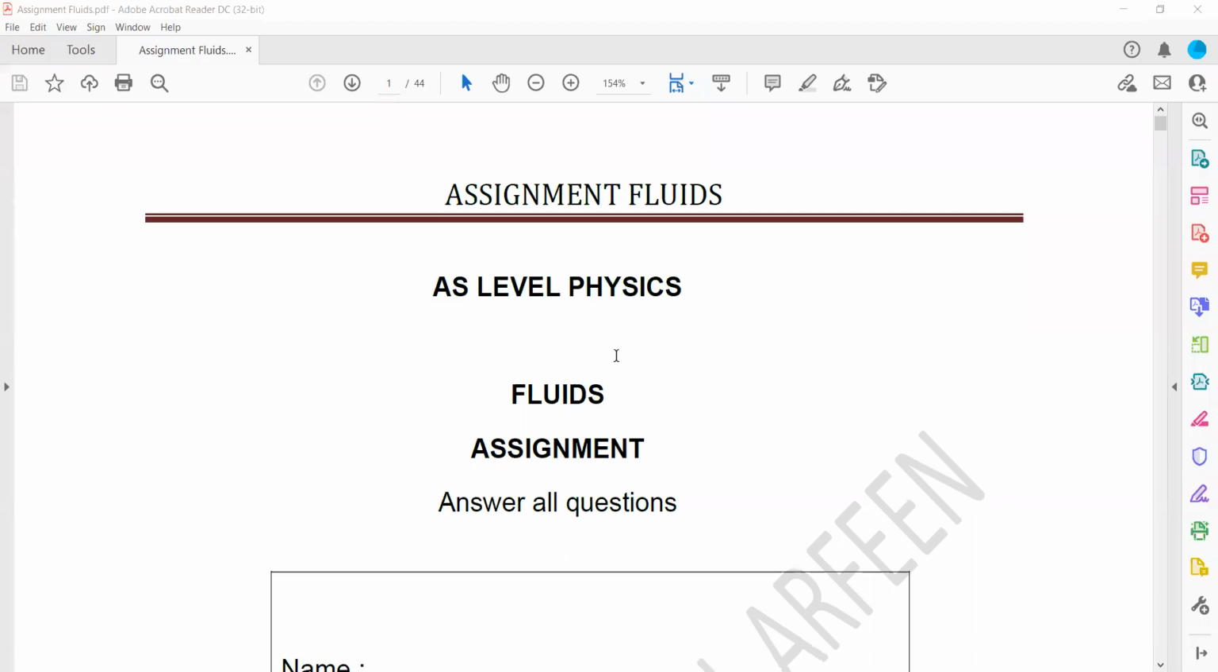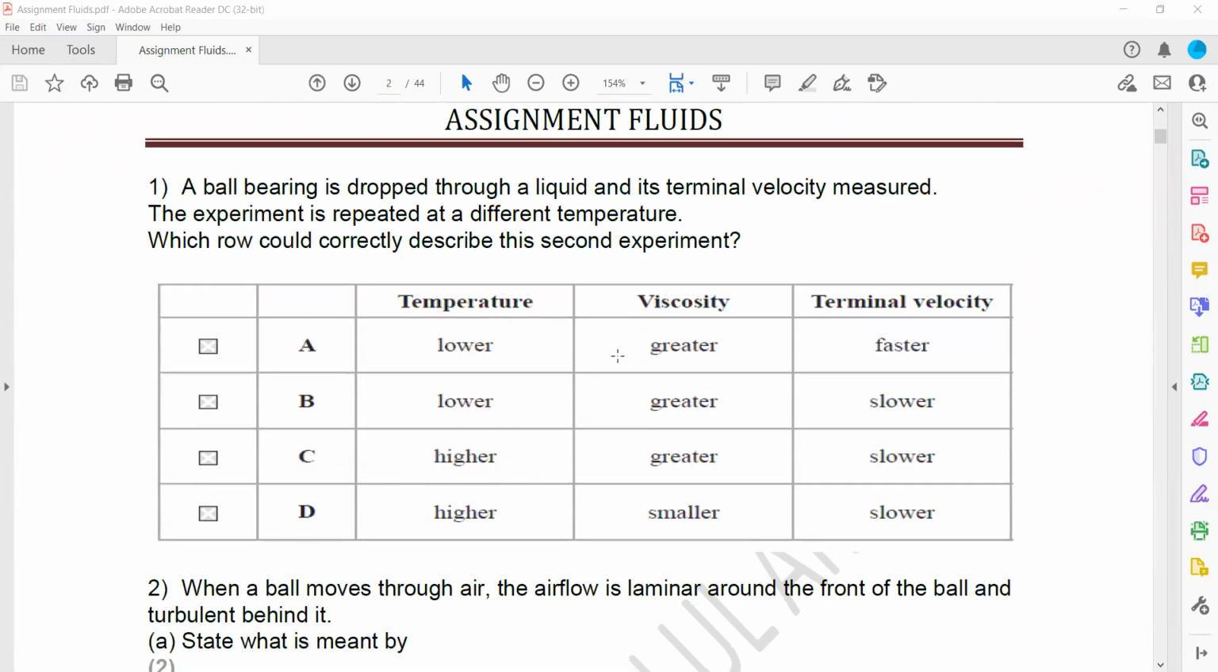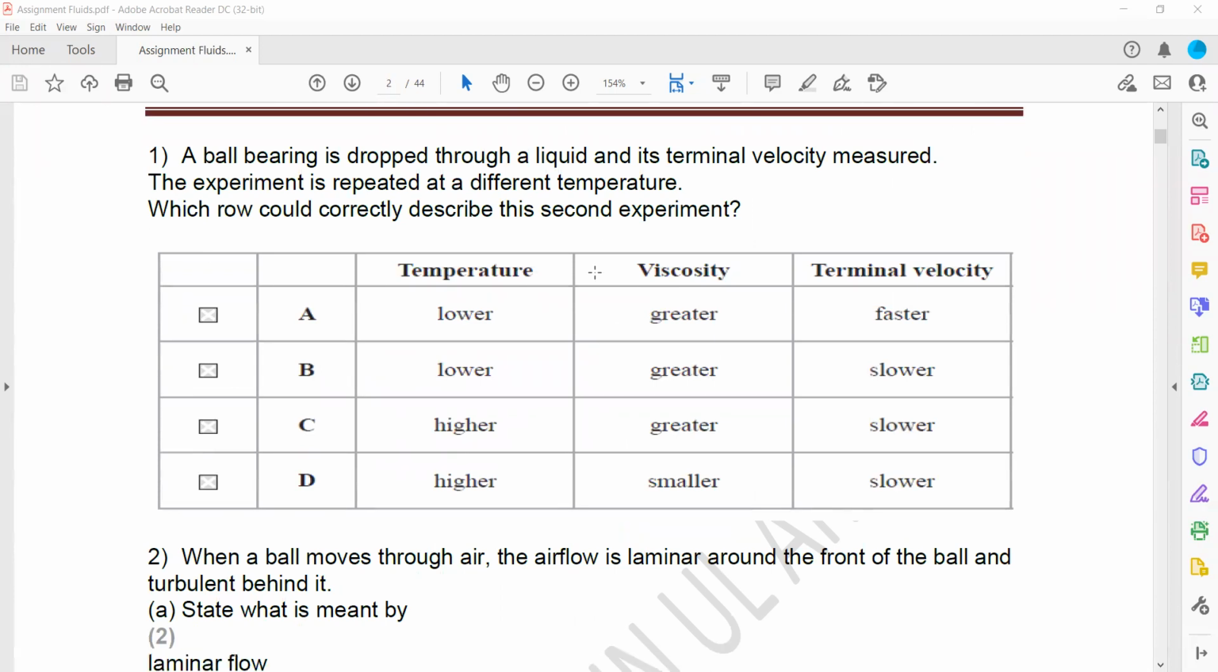So this topic is related to fluid. A ball bearing is dropped through a liquid and its terminal velocity is measured. Terminal velocity means when there is no resultant force, the object will move at a constant speed, and we call that terminal velocity. The experiment is repeated at different temperatures.